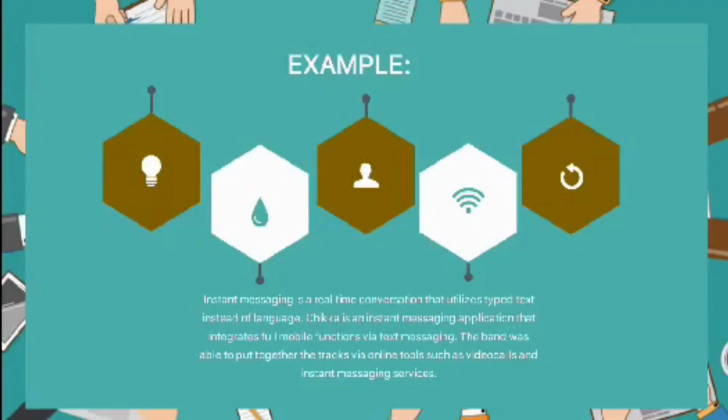Example: instant messaging is a real-time conversation that utilizes typed text instead of language. Chika is an instant messaging application that integrates full mobile functions via text messaging. The band was able to put together the tracks via online tools such as video calls and instant messaging services.